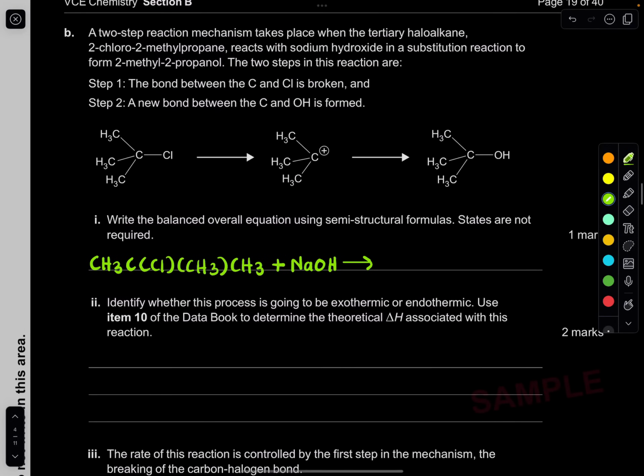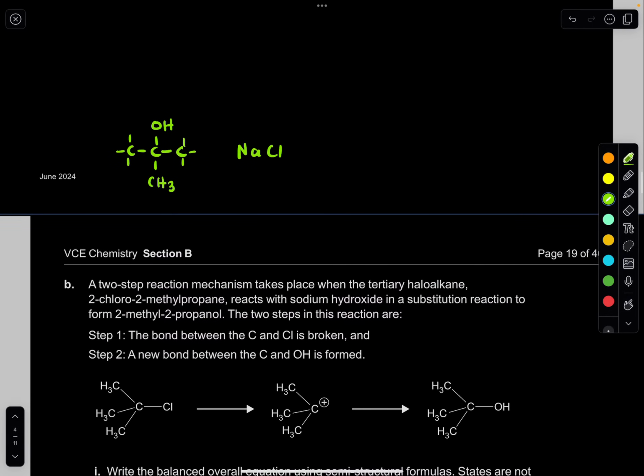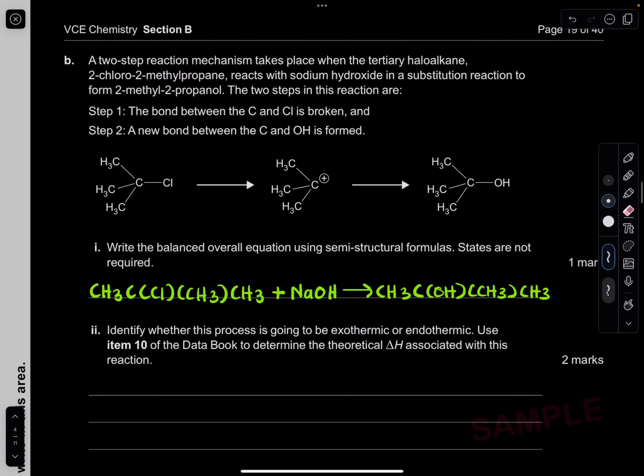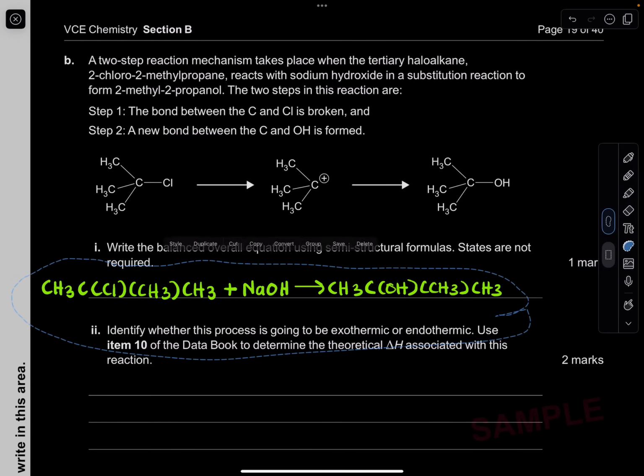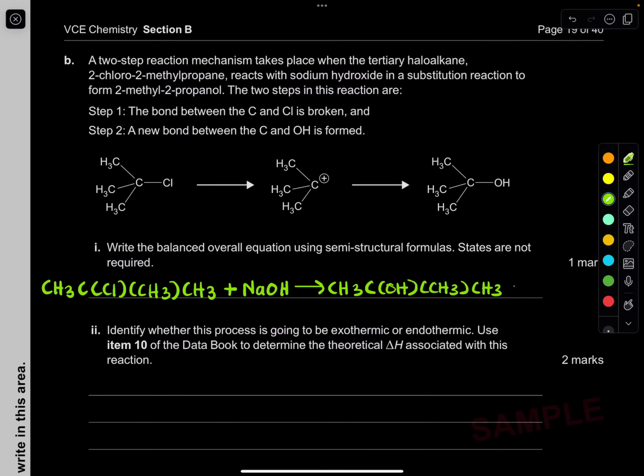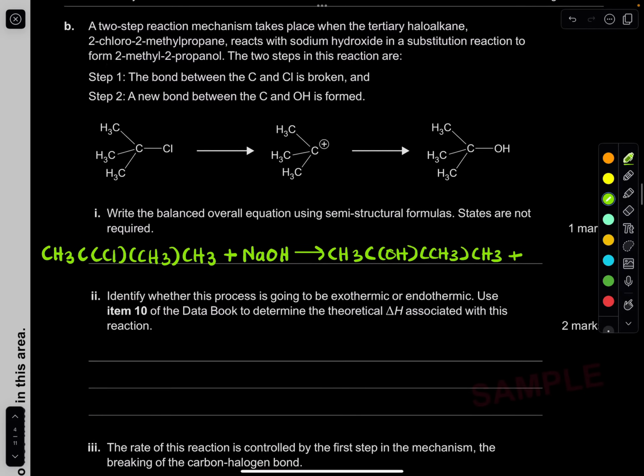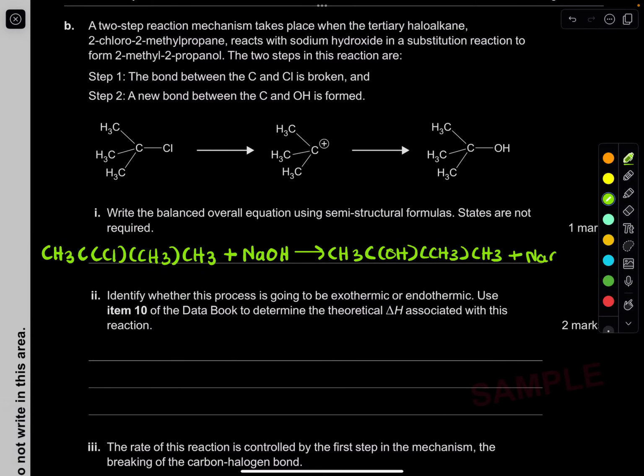So it'll be basically CH3C, now this will be an OH, CH3, so yep, CH3 and then a CH3. Perfect. Plus, let me just move this to the left. There isn't a lot of space. Plus NaCl. Beautiful. That looks good. No states are required, so that looks good.